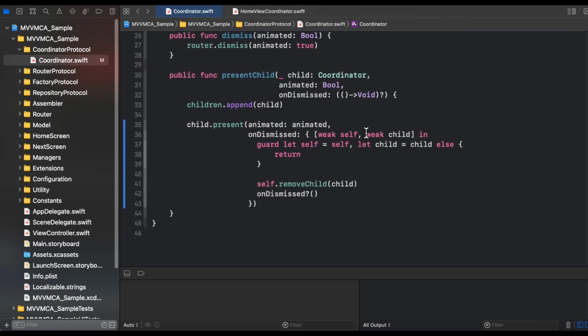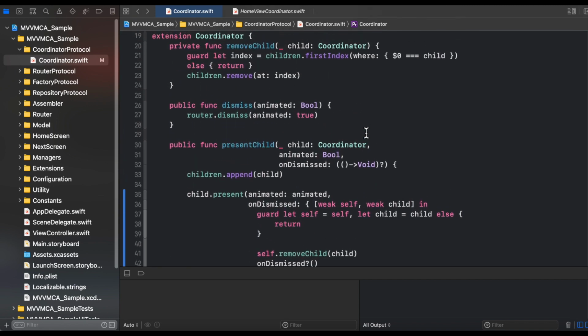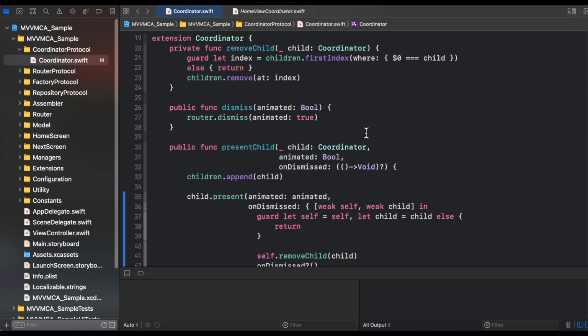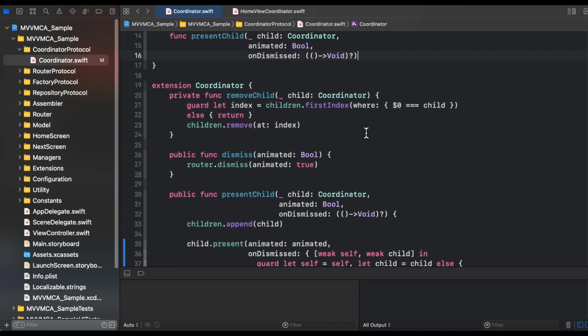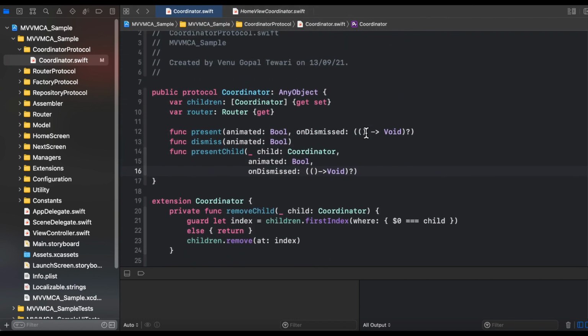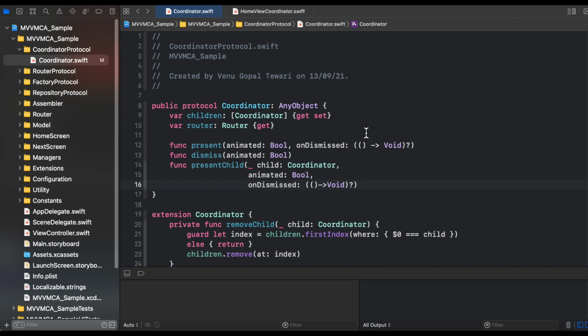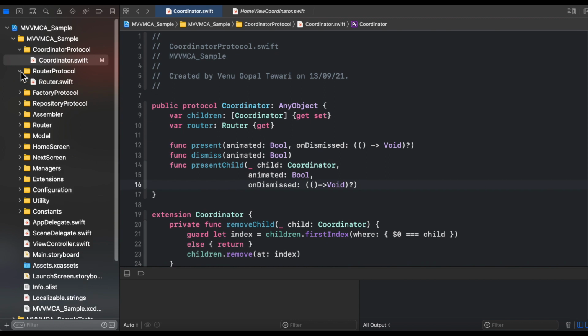I am scrolling the screen in terms of sections, so if you want to code along, you can pause the screen and code together with the demonstration of the classes. So this was the overall implementation of the coordinator protocol, and next we will discuss the router protocol.